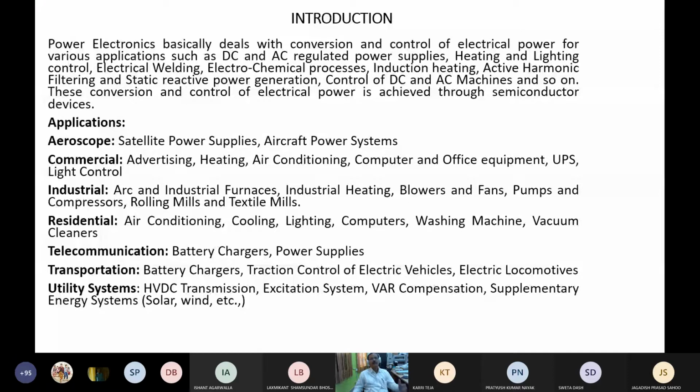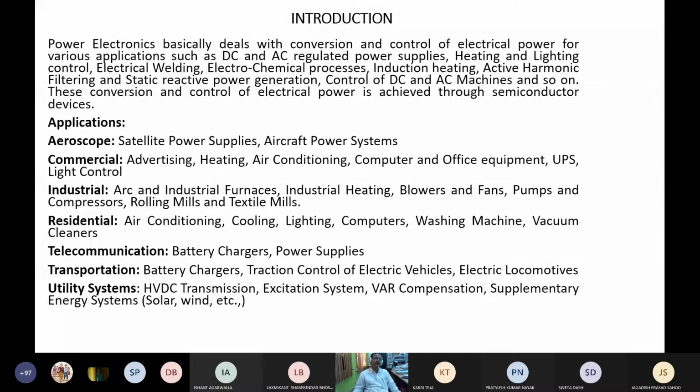Okay. So it deals with control and conversion of electrical power through semiconductor device based power electronic converters. Because they are very highly efficient. What are the advantages? We'll go to that in the next slide. They are used everywhere. Life without power converters is now just not possible.